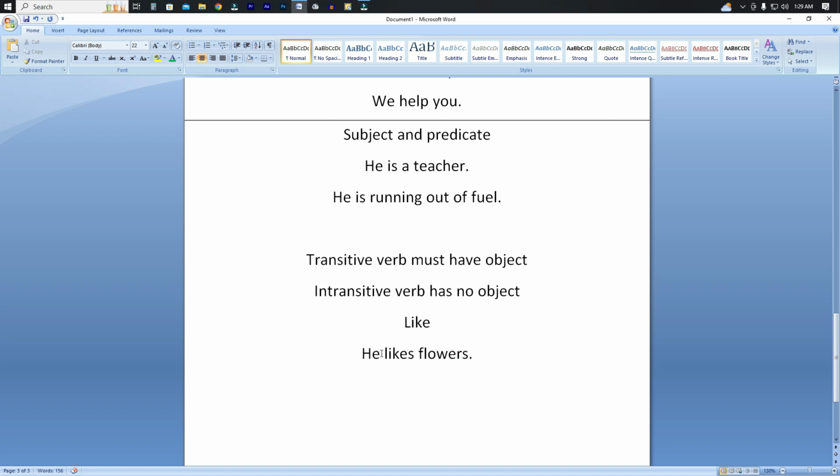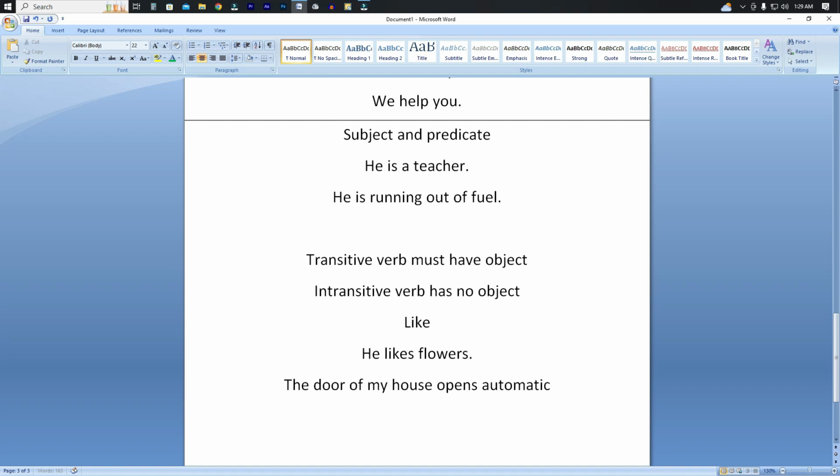And that's why the "like" here is a transitive verb, right? A transitive verb must have an object. So there is an object, and the object is flowers. That's why "like" is called a transitive verb. But if there is no object, then it would be an intransitive verb. Suppose: the door of my house opens automatically.